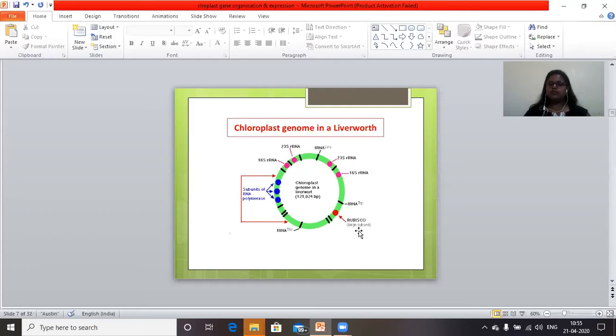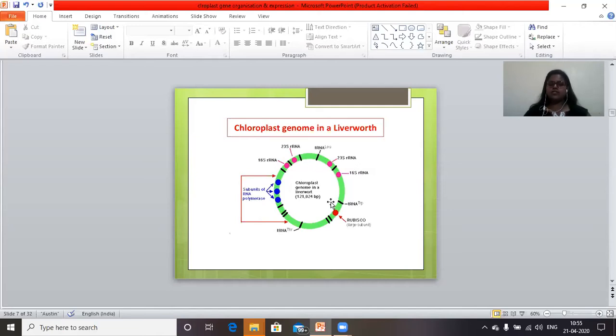We have a gene present just below the tRNA gene, called the rbcL gene, meant for the production of the larger subunit of the Rubisco enzyme. Then going above this tRNA gene, we have important subunits meant for the production of RNA polymerase, which takes care of the transcription process that occurs in the liverwort.